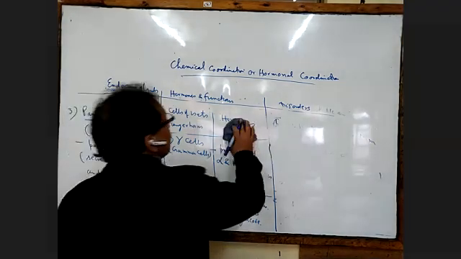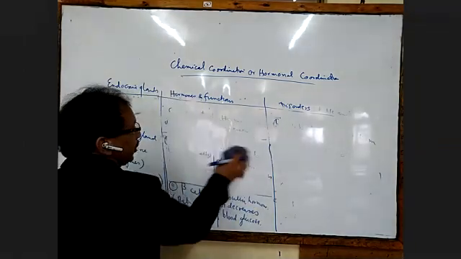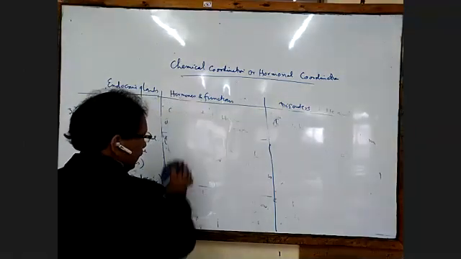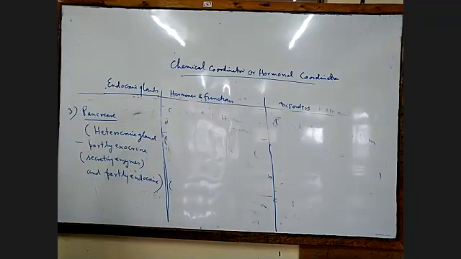Here we just want to write the function of insulin and glucagon. Insulin function, glucagon function, we have known. So now we will go to the next part.